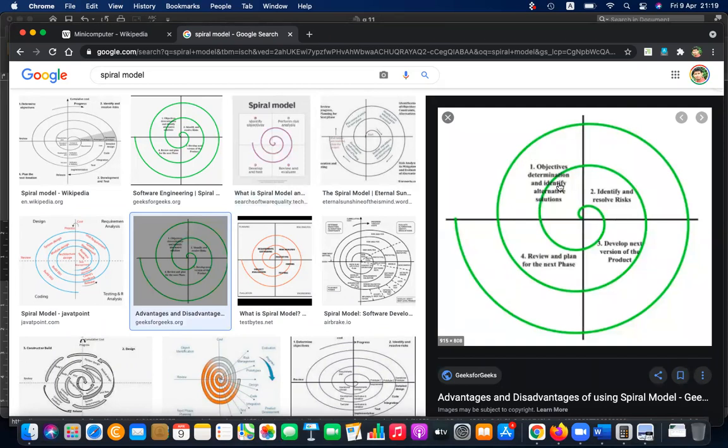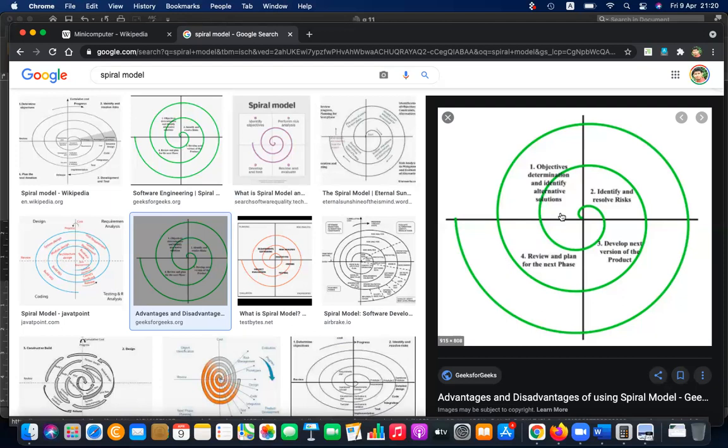Because this is applicable in risky systems, life critical systems, medical systems, flights or military systems, first identify the alternative solutions and reduce the risk. Only after resolving the risk does the development start, and then it will be delivered.